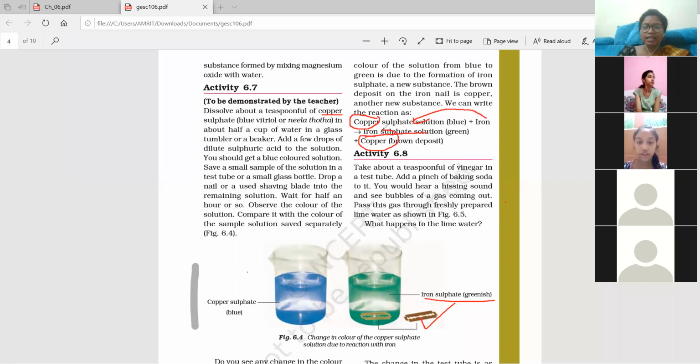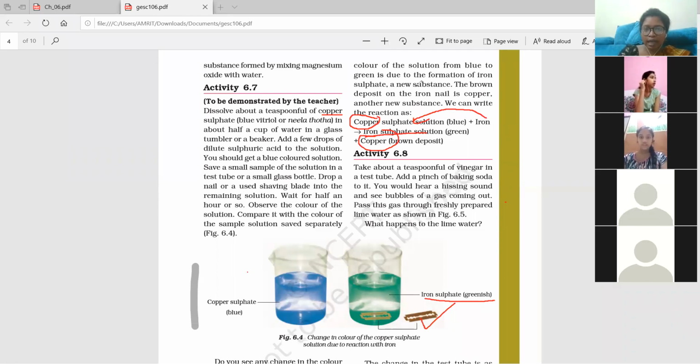Did you understand? In higher class, in next class, in class 8, you will be studying about displacement reaction. Okay, what is displacement reaction? The iron will kick the copper away and it will join with the sulfate solution. Many a time, sometimes you are having a lot of friends. So one good friend or a bad friend will kick your good friend from your group and join in your group, and your good friend will be alone over here. So it is just an example to make you understand.